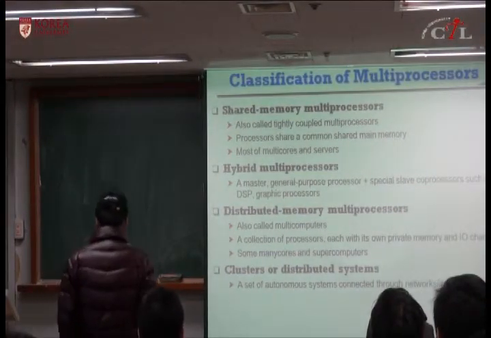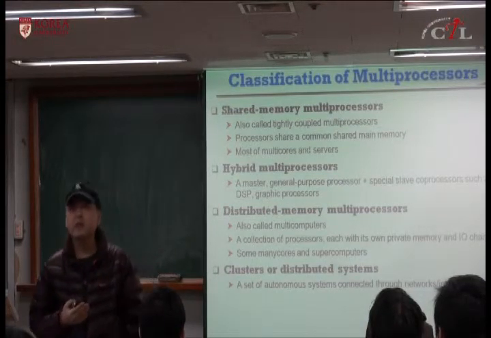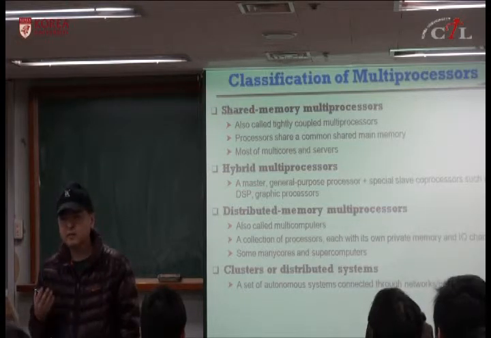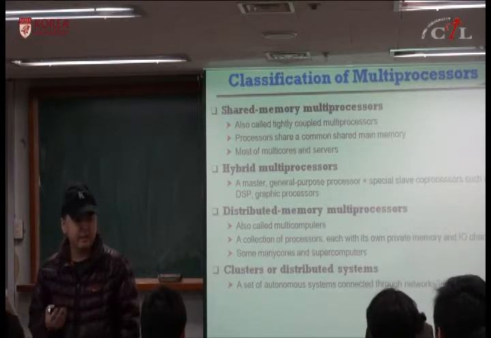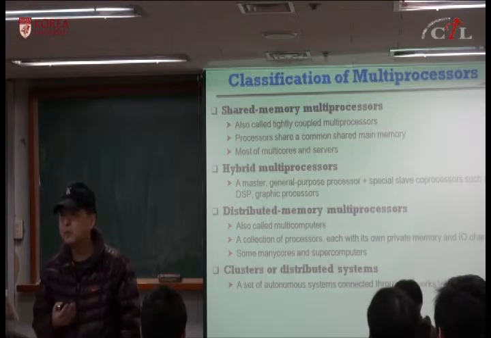Intel's Core i3, i5, i7 multi-cores, AMD's multi-cores, and Sparc's Niagara, UltraSparc 1, 2, 3, these multi-cores.